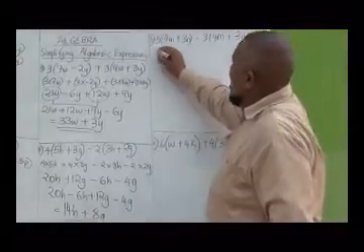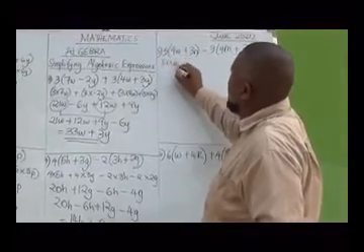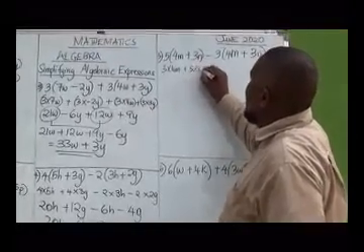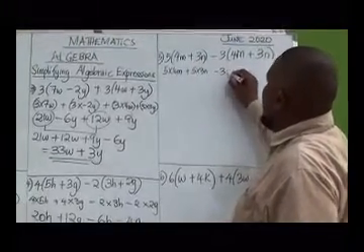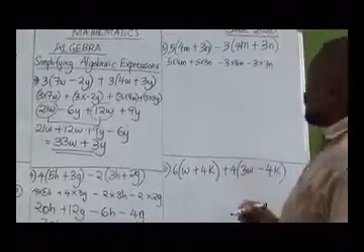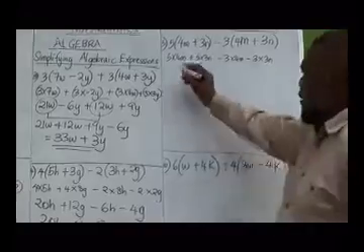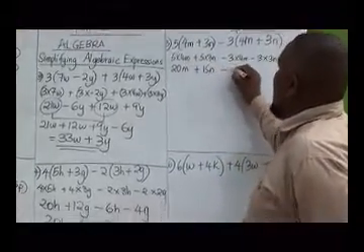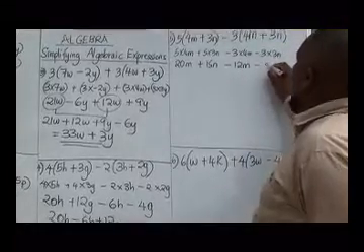You can say 5 times 4m. Let me not put them into brackets so that I don't confuse people. 5 times 3n minus 3 times 4m minus 3 times 3n. Let's multiply. This will give us 20m plus 15n minus 12m minus 9n.